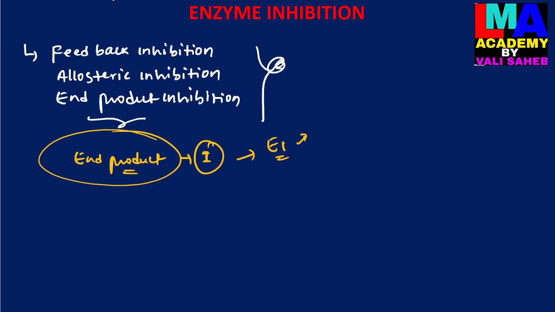I will give an example for easy understanding of feedback inhibition.